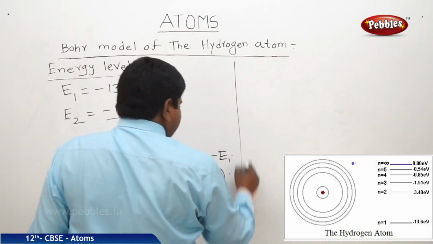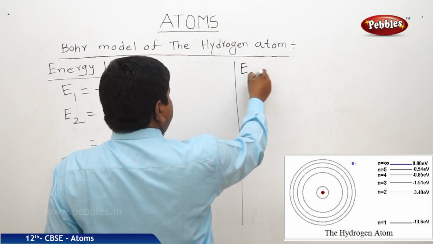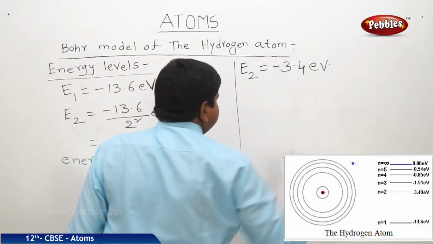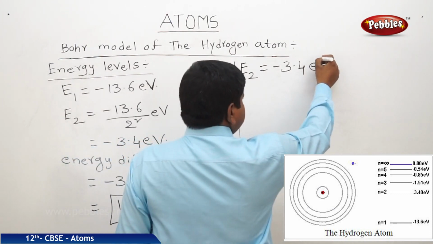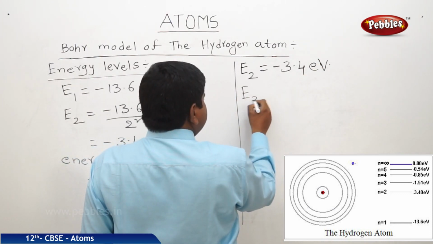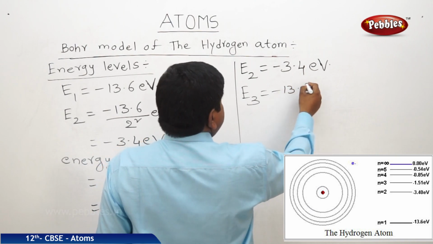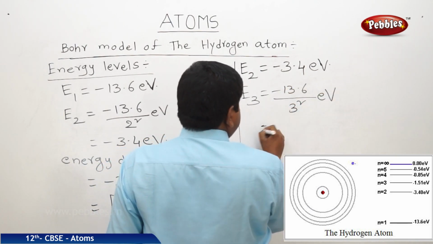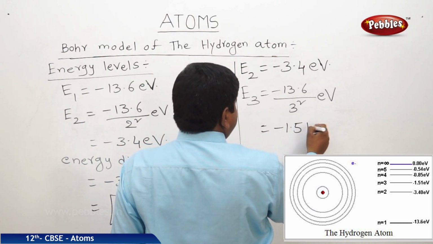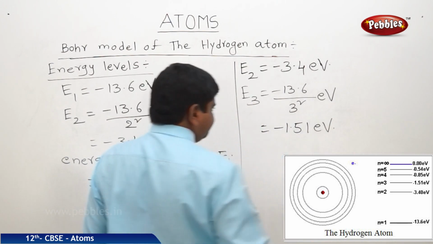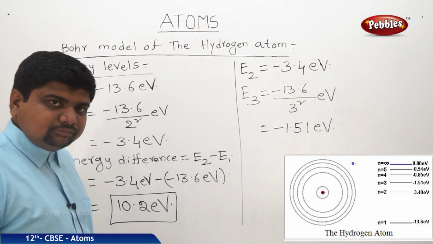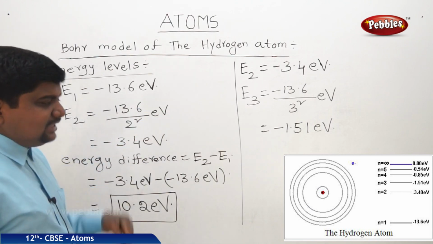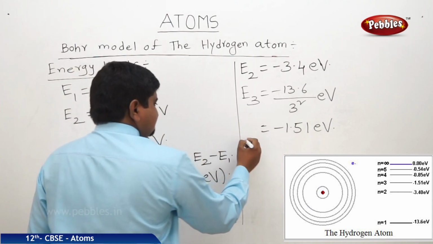Now we will go to E2 to E3. We got E2 is equal to minus 3.4 eV. What about E3? It is minus 13.6 by 3 square eV. The answer is minus 1.51 eV. So if you want to excite an electron from E1 to E3, it will be like this.